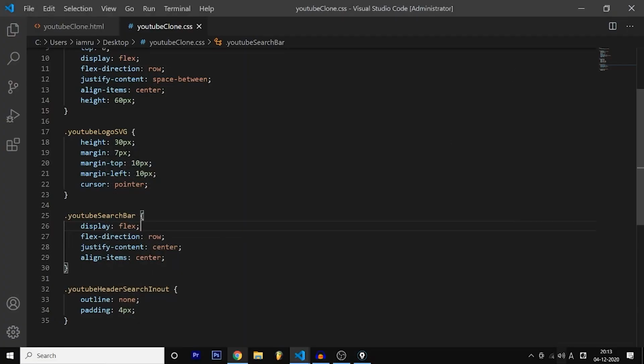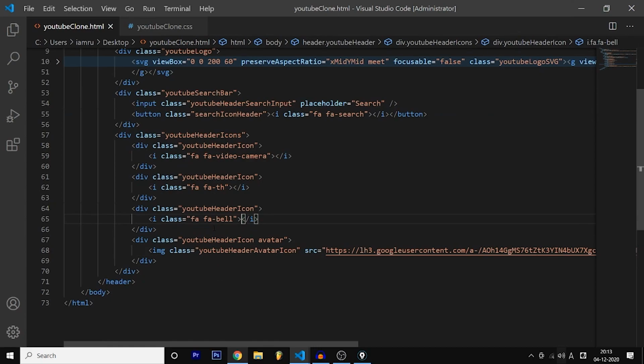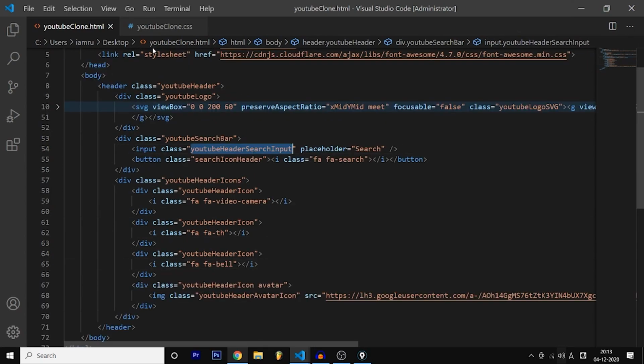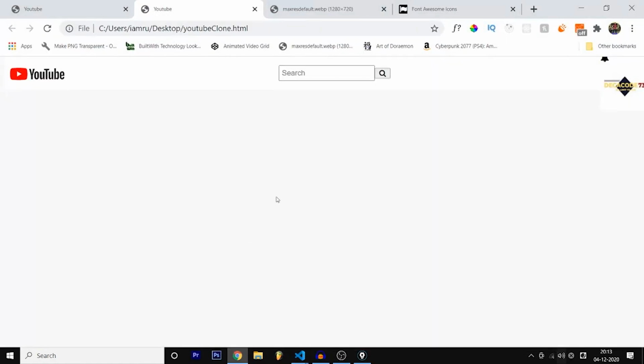Nothing happened, I guess. Did I make any mistake? This is the name I gave it. Yeah, I made a mistake. So let's reload this, and as you can see, the inner space increased. So we are using padding to increase the inner space. So let's go to our CSS again.